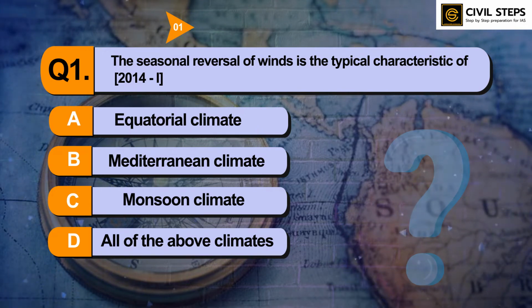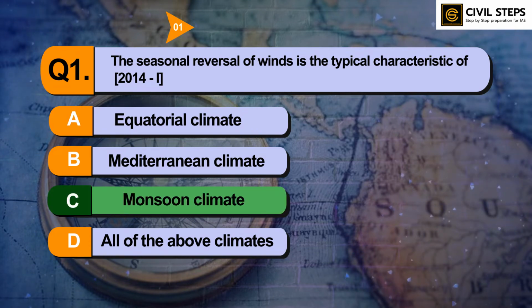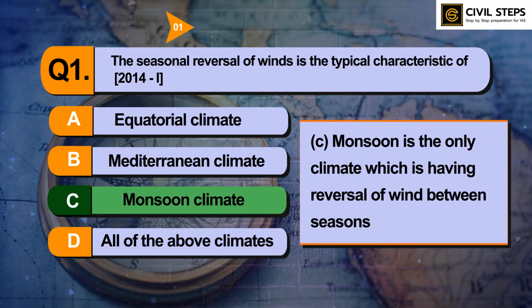So the answer of this question is option number C, monsoon climate. Monsoon is the only climate which has a reversal of winds between seasons. So you should know what is equatorial climate, what are the characteristics of Mediterranean climate, what do you mean by monsoon climates, and what are the differences between these climates. So you should read all about these from standard sources. So that is all about question number one.